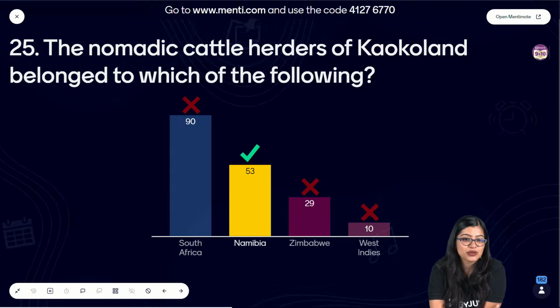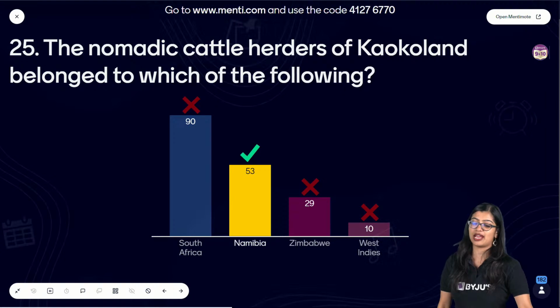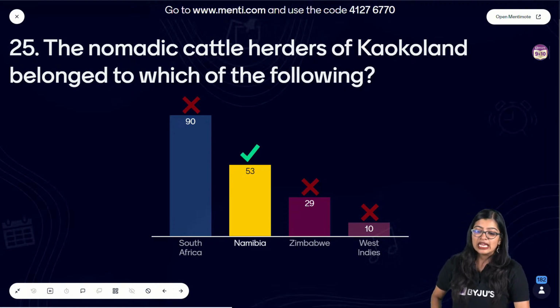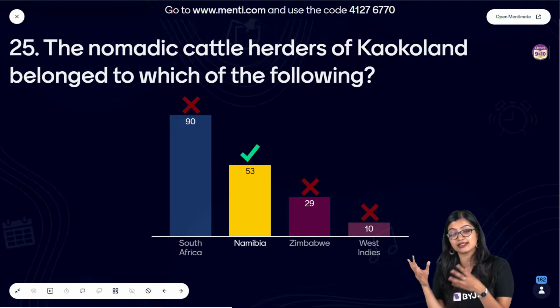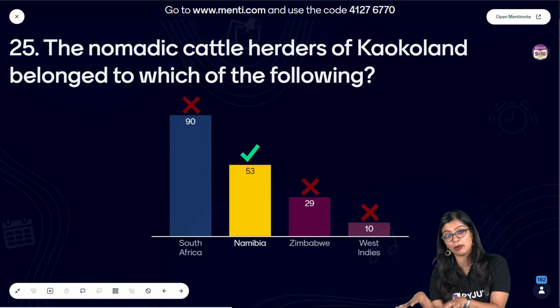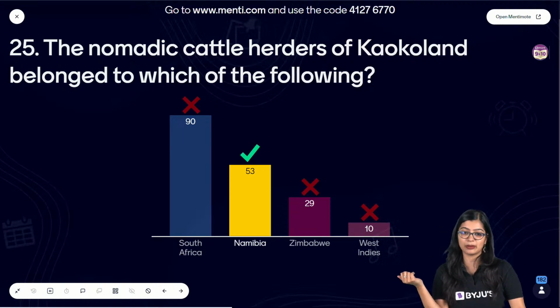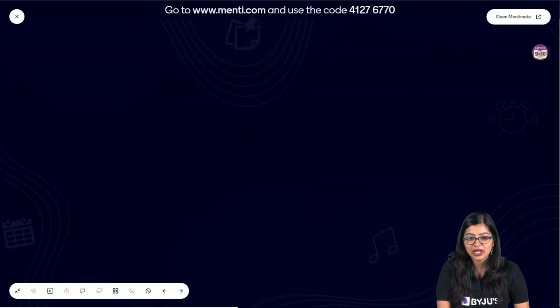For those of you who gave me South Africa, it's okay, but the correct answer here is Namibia, right? The cattle herders from Colonies belong to Namibia. See, there's nothing much to explain per se in this case. What we observe is that they are specific to a certain part of the country, and they are from Namibia. That's as simple as that.